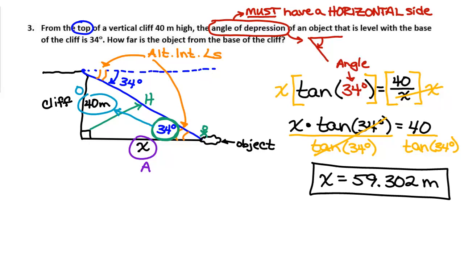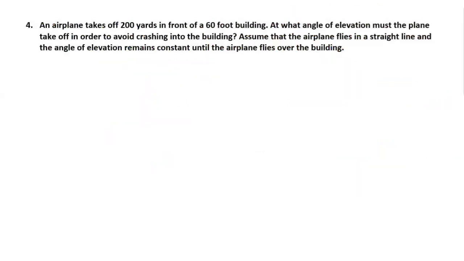All right. Let's flip it over to the back page. Got 4 more problems, and then we are done. An airplane takes off 200 yards in front of a 60-foot building. At what angle of elevation must the plane take off in order to avoid crashing into the building? Assume the airplane flies in a straight line and the angle of elevation remains constant until the plane flies over the building.